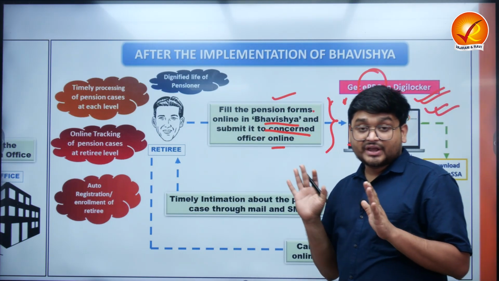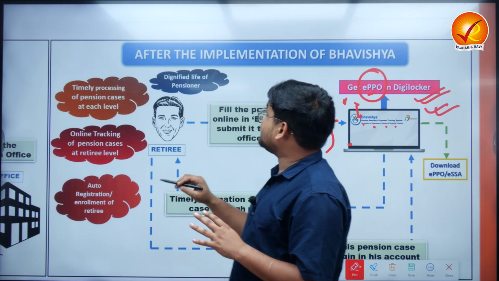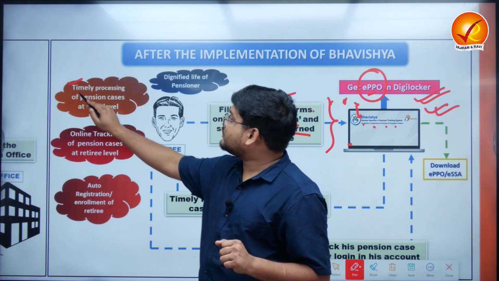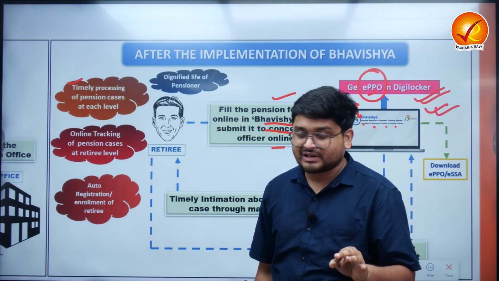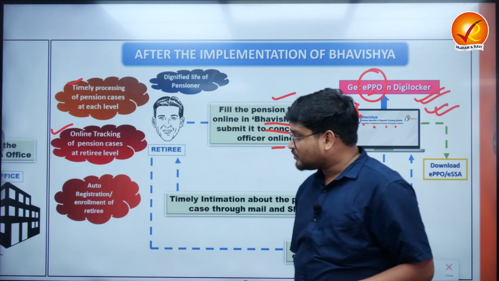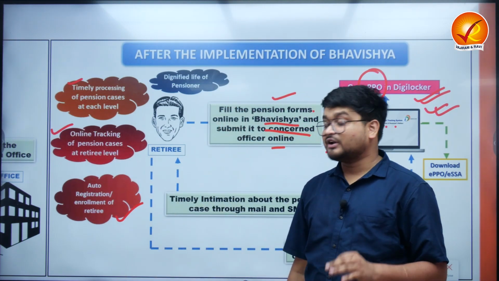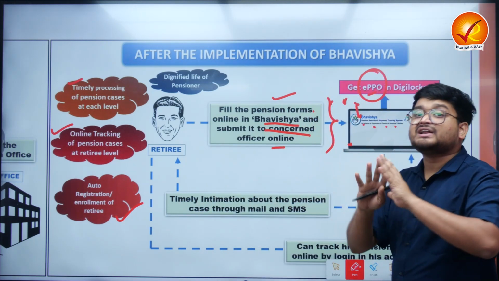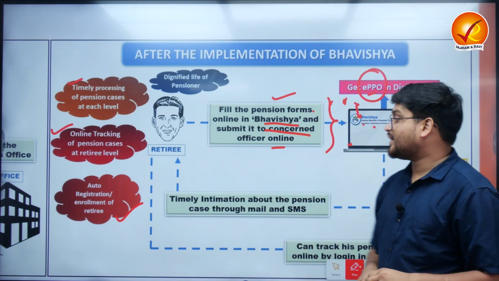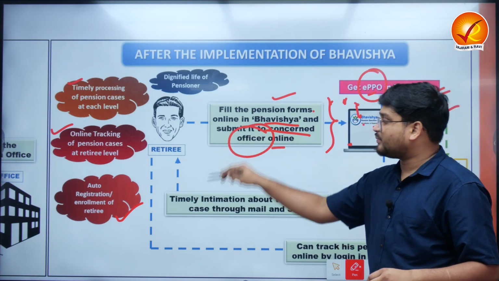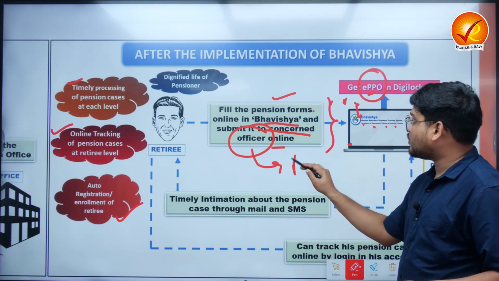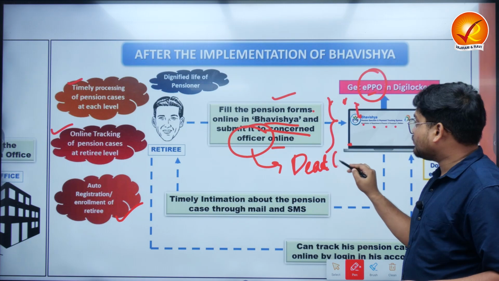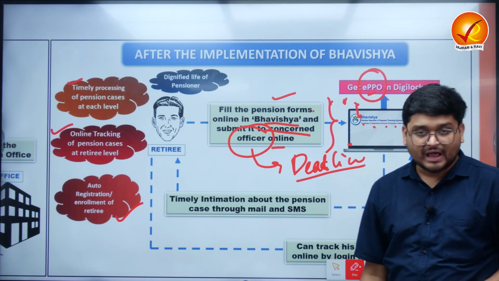With reference to any kind of application, the person will be having timely processing of the pension cases at each and every level. Online tracking is also possible. Auto registration and enrollment of the retired is also possible. This entire process is entirely transparent and accountable. Why? Because whoever the officer appointed will have a proper deadline, so within that they have to be accountable for their actions.